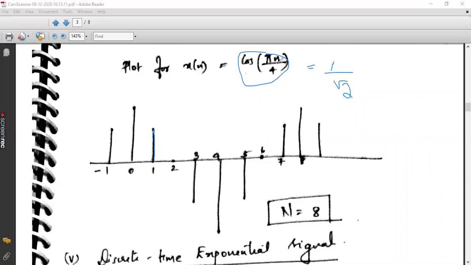Again, check the answer for cos 3 pi by 4 in your calculator. Put your mode in radians and calculate cos 3 pi by 4.